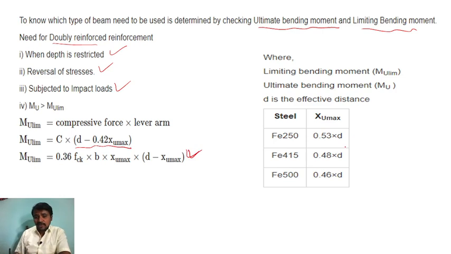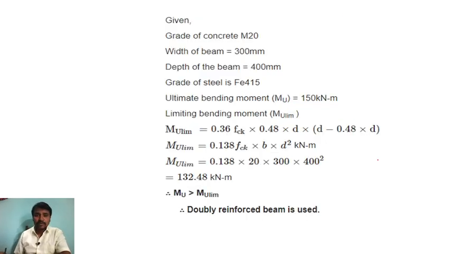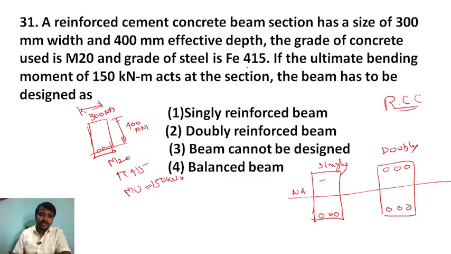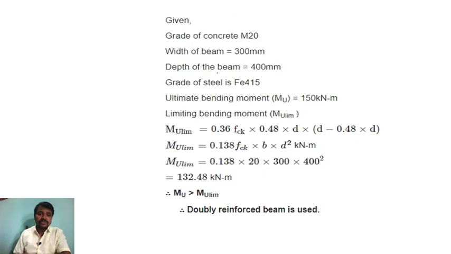Now we have two values. In the previous question also we did this with Fe 550, that is 0.44 d. So limiting bending moment is Mu limit and ultimate bending moment is Mu. For Fe 250, xu max is 0.53 d, for Fe 415 it is 0.48 d, and for Fe 500 it is 0.46 d. Now in the question, what have they given? They have given the grade of the concrete.